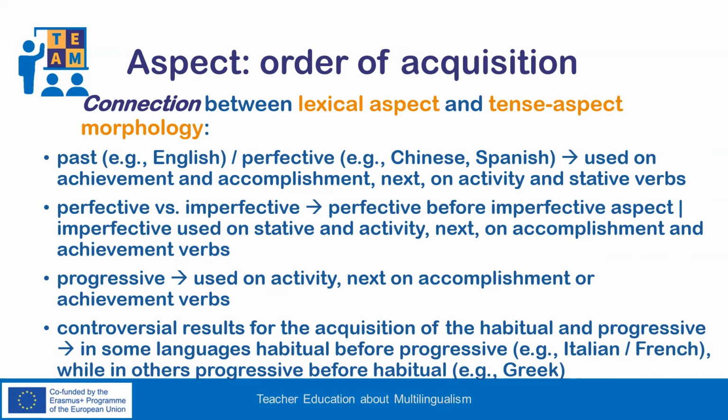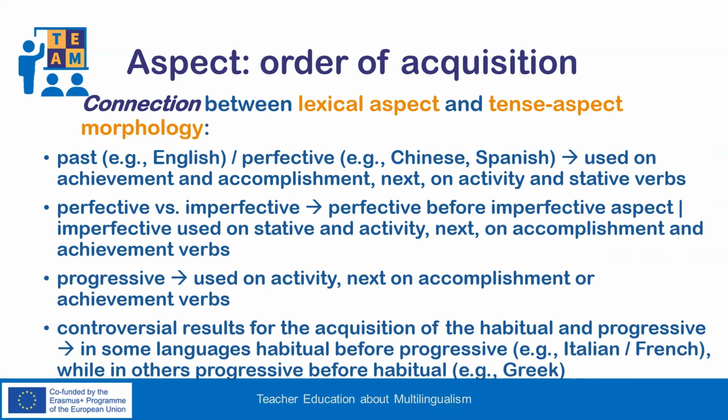In languages that encode the perfective-imperfective distinction, imperfective past appears later than the perfective, and imperfective past marking begins with stative verbs and activity verbs. Then it extends to accomplishment and achievement verbs.